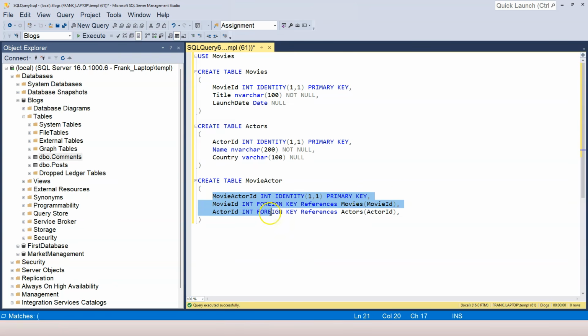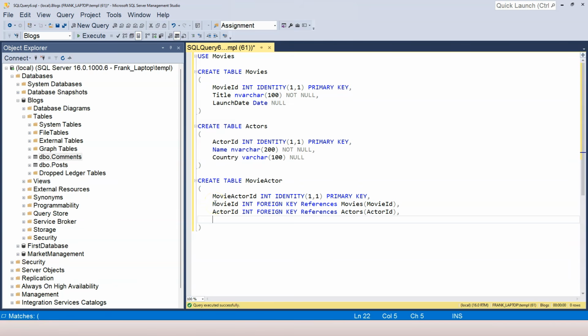Now we need to pay attention to the relational table. Whenever you create a relationship table, you need to think about, is there any information between the relationship, right? Just like from order to products, there is information that belongs to that relationship, which is the quantity. Right? One order can order the same product multiple times. So you need to have the quantity of the product. Here, this movie can have this actor in it. Is there any extra information that should be attached to this relationship?